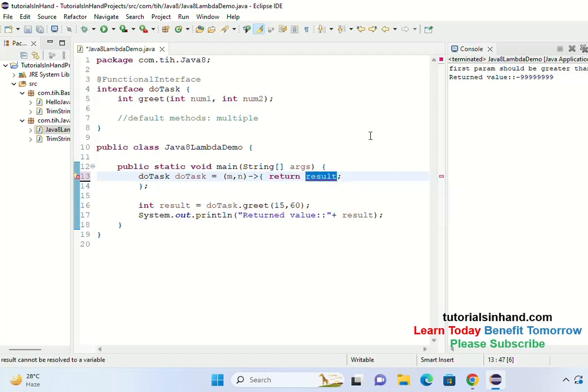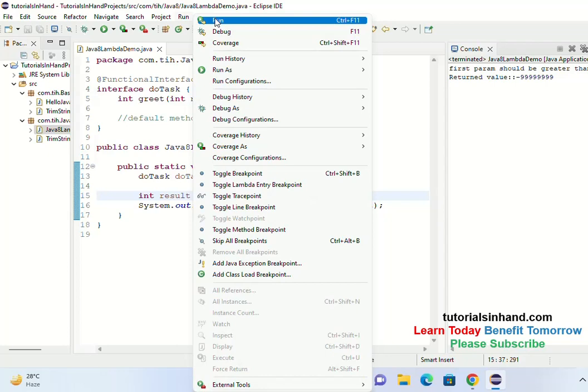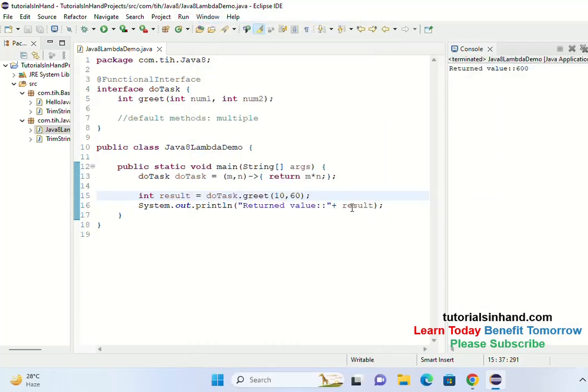So we don't require this, we simply know that we require this m into n, we need to create this m into n. So what we are doing, we have now again come to a single statement at present, right? So return m into n, so you have to write a semicolon to end the statement. So this is all you need, and now just make it simple so that calculation is easy. 10 into 60 is 600, right? So the result you will get as 600 if you execute this one. So see, you are getting the return value as 600.